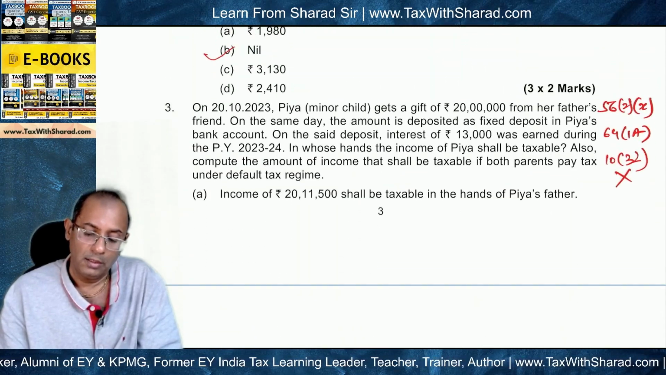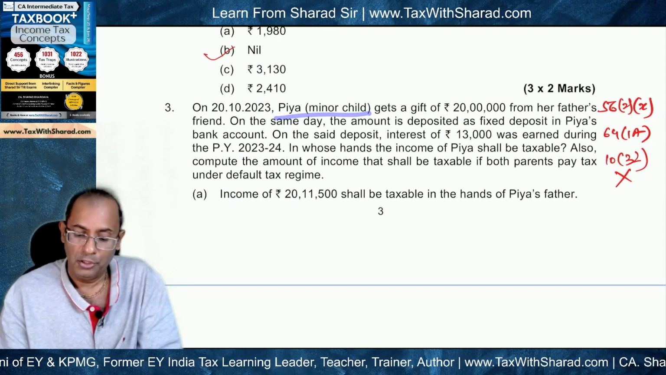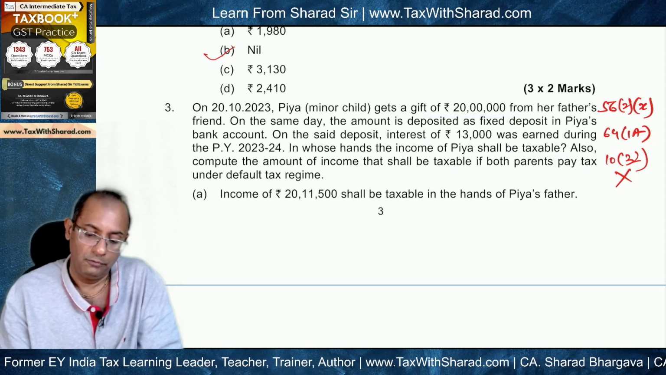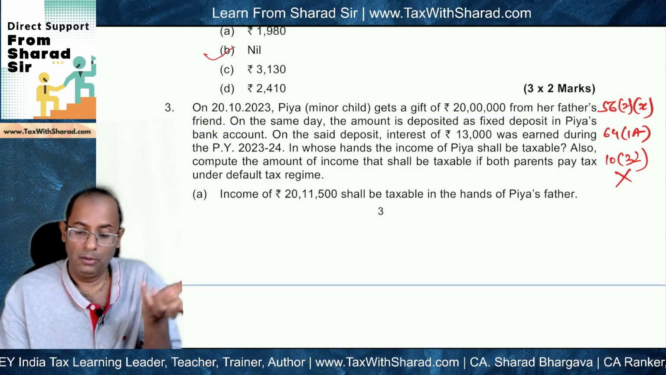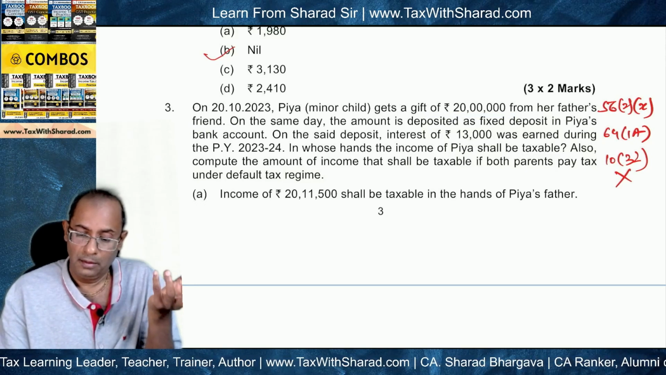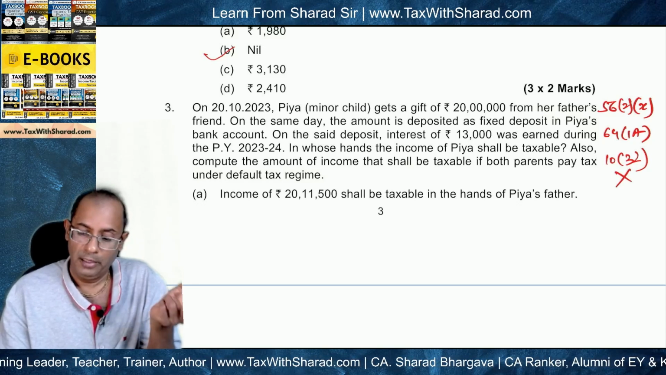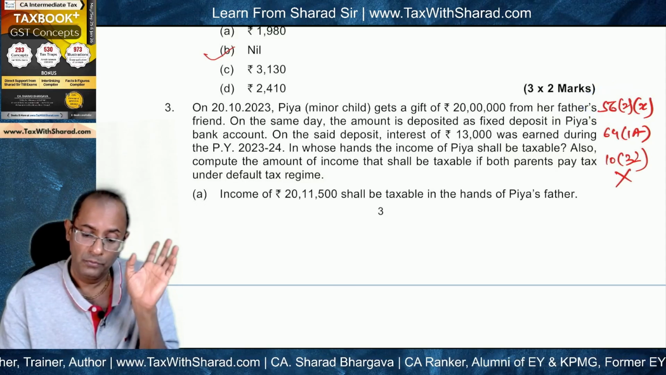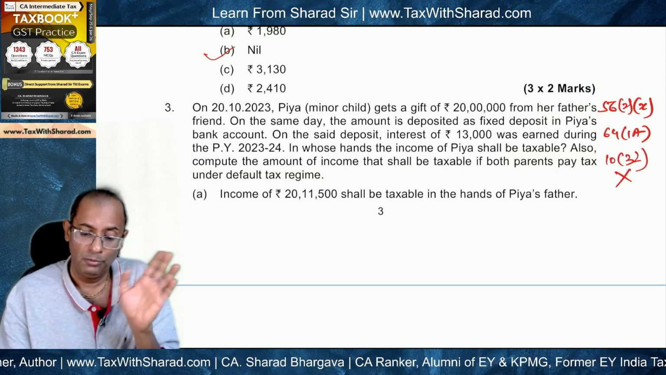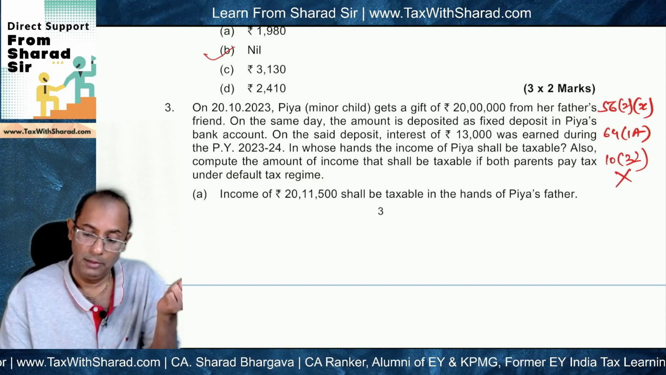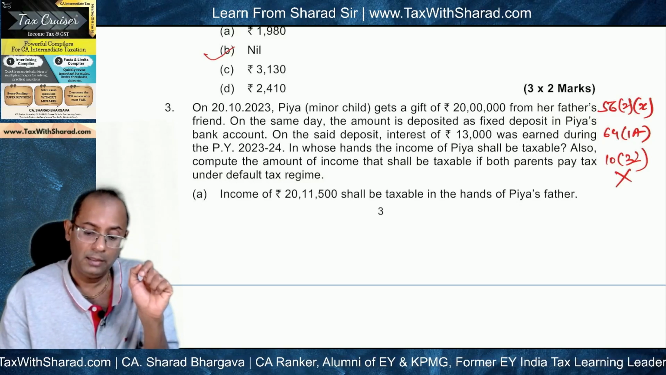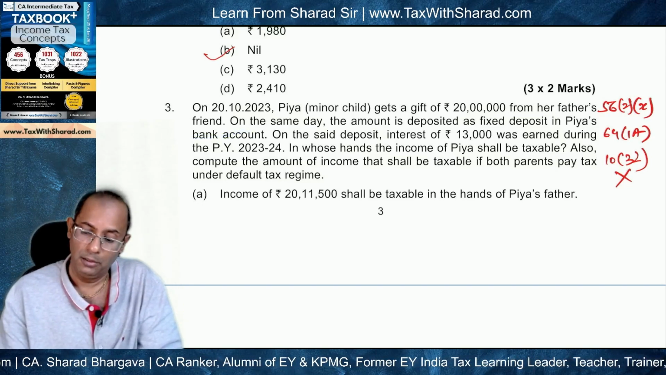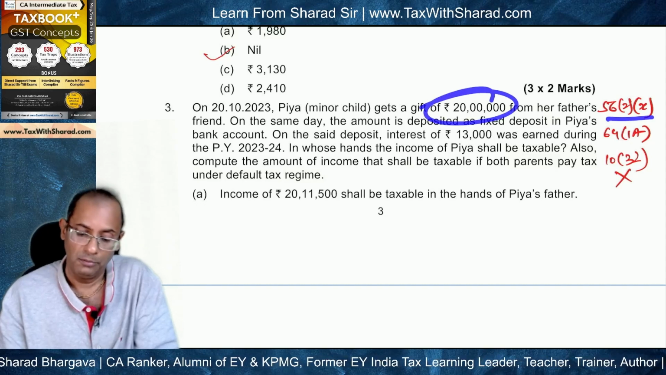So this is a case of Pia, who is the minor child, and the minor child gets a gift of 20 lakh from her father's friend. So when we are talking about gift, it is a gift of cash of 20 lakh from father's friend. So which section becomes applicable for gifts? 56(2)(x) under income from other sources. The amount is more than 50,000, so entire amount becomes taxable under 56(2)(x), and also father's friend is not a relative. So exemption for relative is not applicable. So 56(2)(x) straight away 20 lakh becomes taxable.